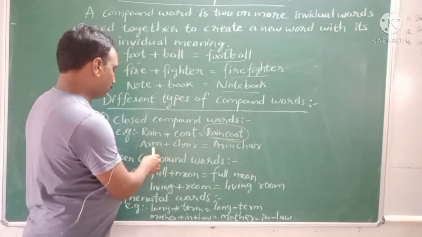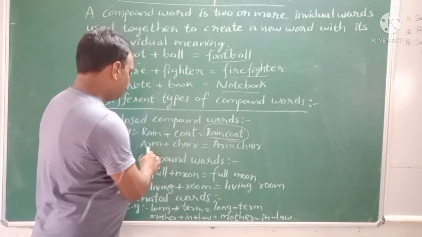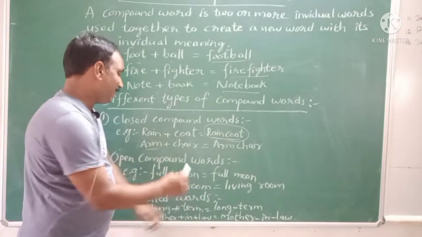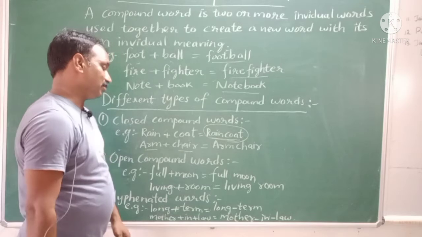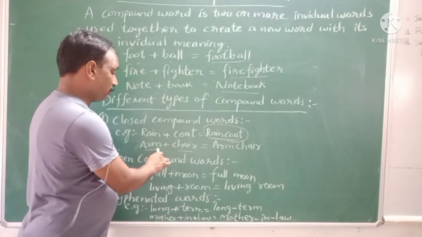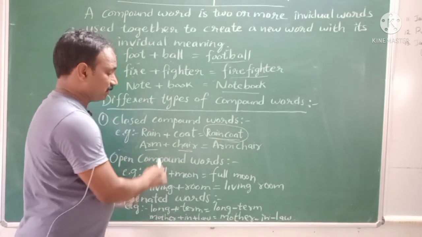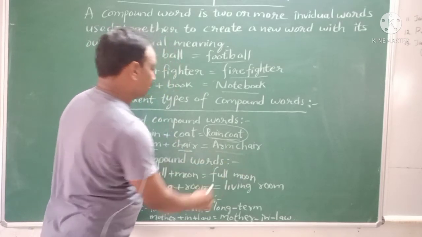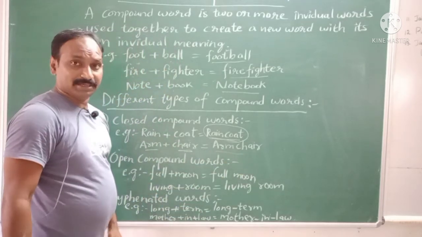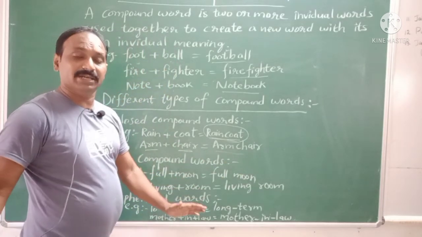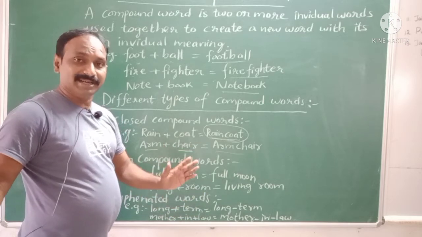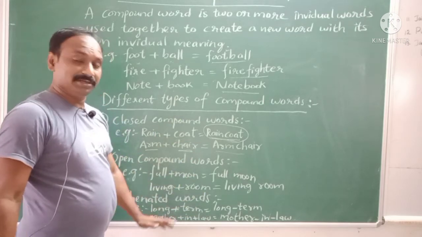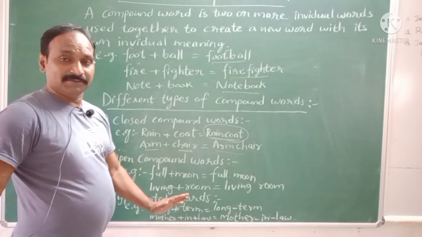Another example, armchair. Arm is a body part, and chair is an object. These two words joined together and formed a new word, armchair. That is a special chair on which we sit and rest our hands.